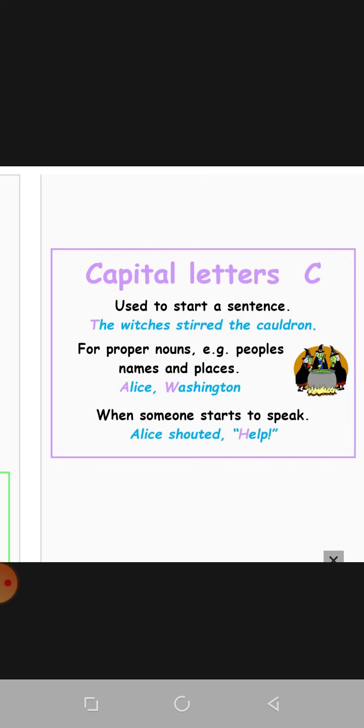Capital letters. We all know the use of capital letters. Used to start a simple sentence. The witches stirred the cauldron.